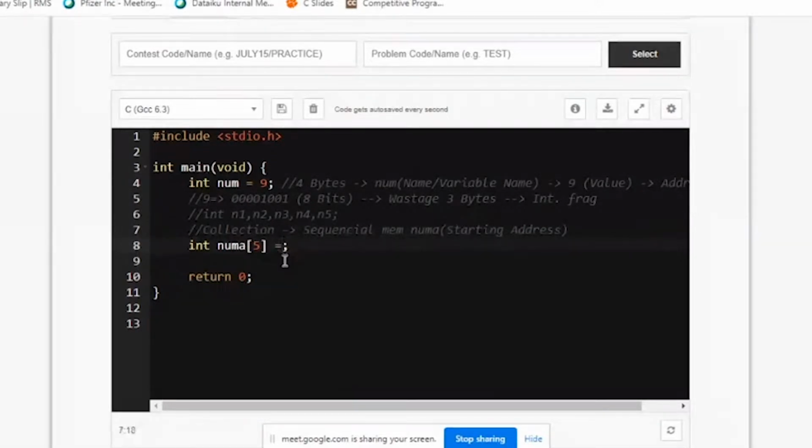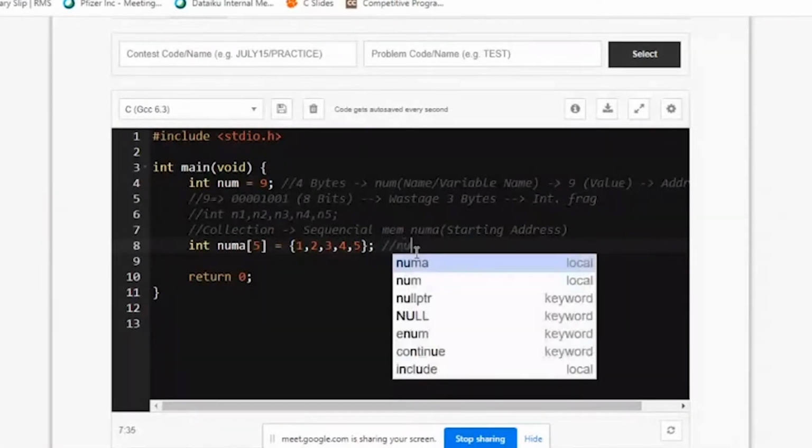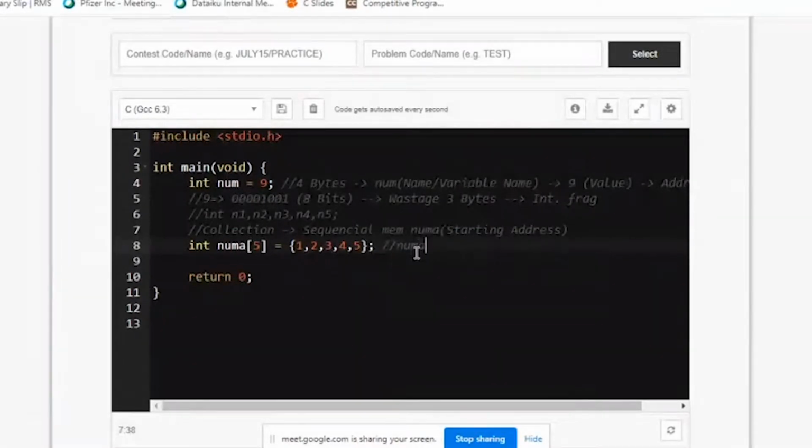So in the same way, if you have to go for a static declaration of an array, it should be under a pair of braces. You can give the values. This is how you can give values. Maximum you can give 5 values because how many locations have you reserved for it? 5 locations. So what happens with this is your initial address num A will have an address and it will reserve 5 rooms. Each room is of 4 bytes.